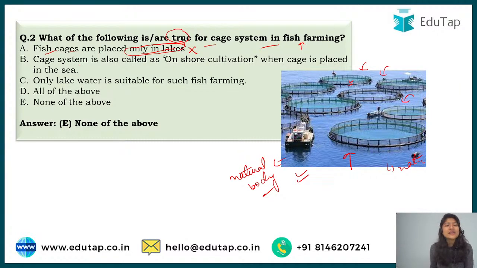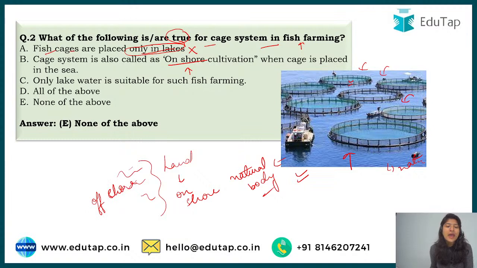Now the second one says the cage system is also called onshore cultivation. What is onshore? What is offshore? Onshore means beside the water body. So if this is water, this land is known as onshore. As we can see in the picture, these fishes are reared in the natural environment only, that is why this is an offshore system and not an onshore system. That is why this statement is false. Next is, only lake water is suitable for such fish farming. Again, this is wrong, because any water body can be used for the cage system of fish farming. So none of the above is the correct answer.